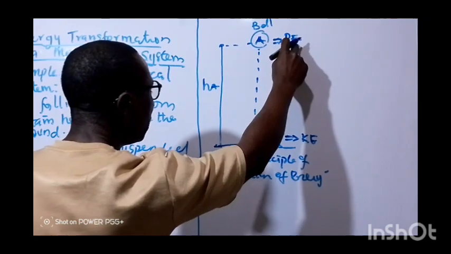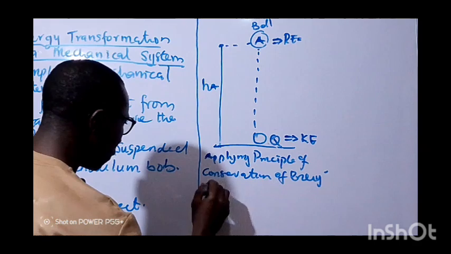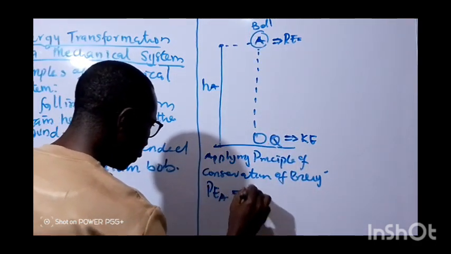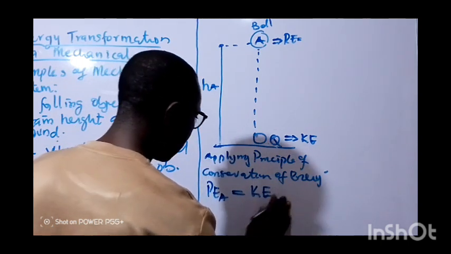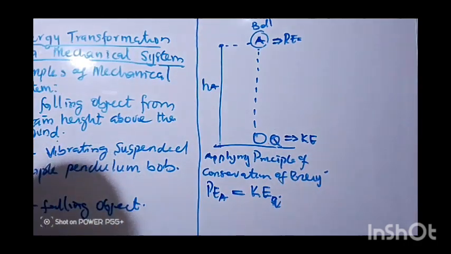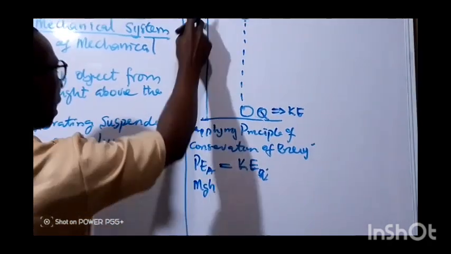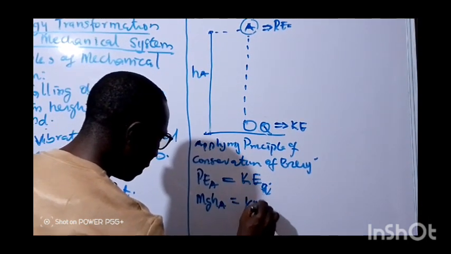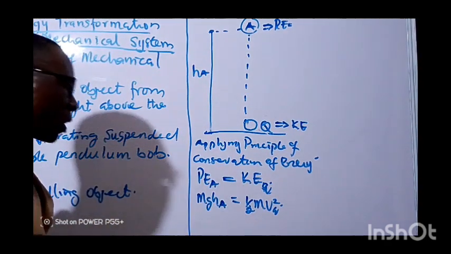That is, P at point A will be equal to K at point Q. And the magnitude of P, as we said in the last lesson, is given as mgh. Mind you, our h now is HA, which is equal to half mv squared, the magnitude of kinetic energy.